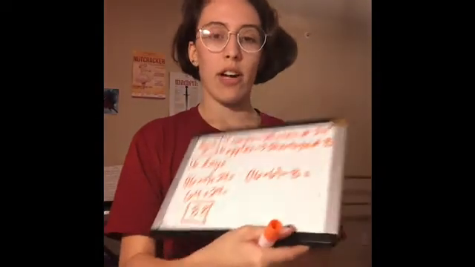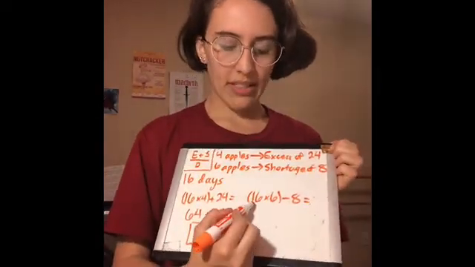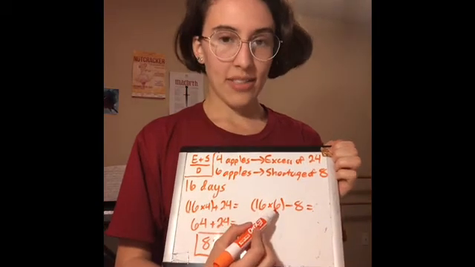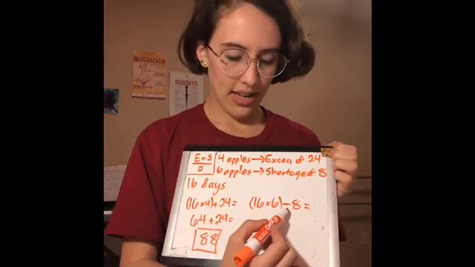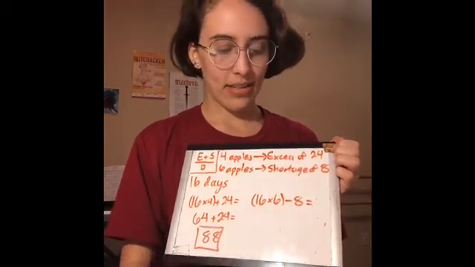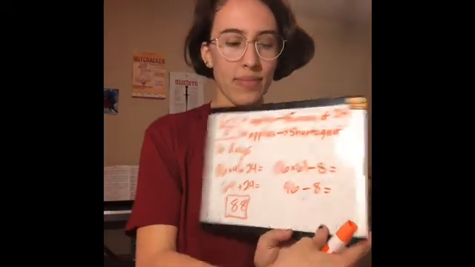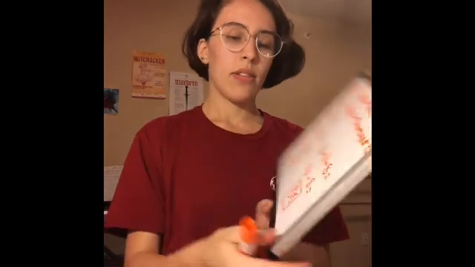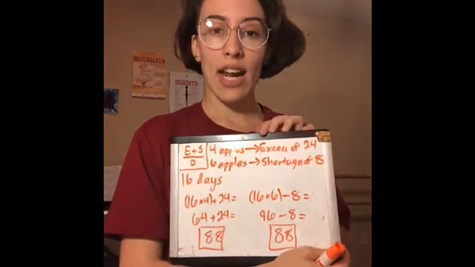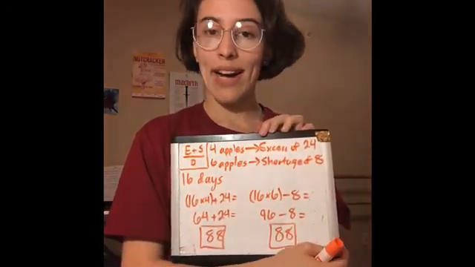Using the other scenario, we can do 16 days times 6 apples eaten per day minus 8. So 16 times 6 is 96 minus 8, which still equals 88. So now we know that there are 88 apples in the basket that Mr. Miller buys for his family.